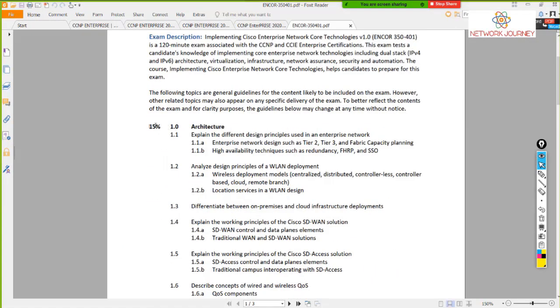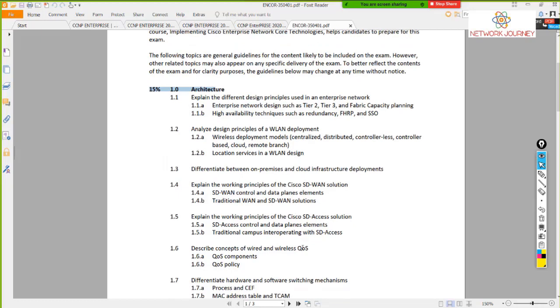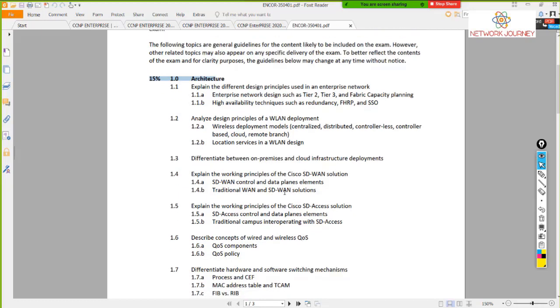So under 15% of your first chapter, you have your SD Access. It's over here. Explain the working principles, SD Access control, data plane elements, traditional campus interoperating with SD Access. That's what we covered today.